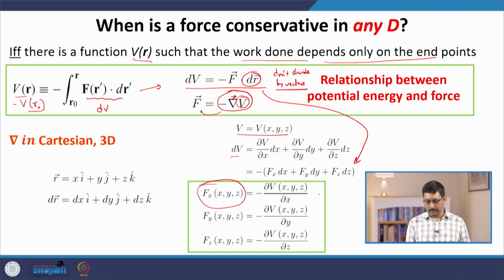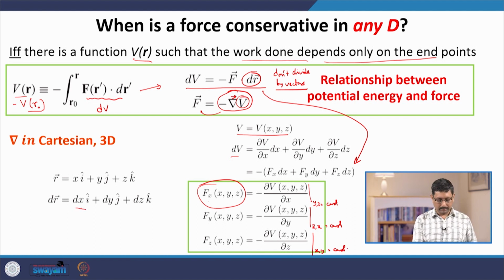Note that this is a partial derivative, which means taking this derivative keeping y and z constant. Taking the derivative with respect to y means keeping z and x constant. This is the meaning of partial derivative. Since we have a multi-variable function, we cannot use a total derivative, we have to use a partial derivative.